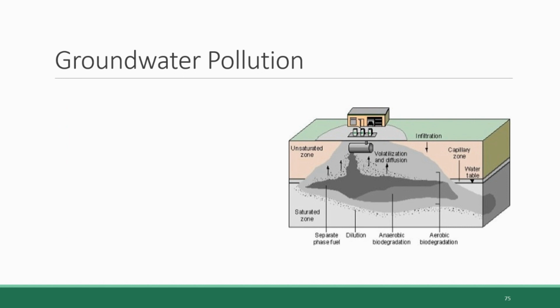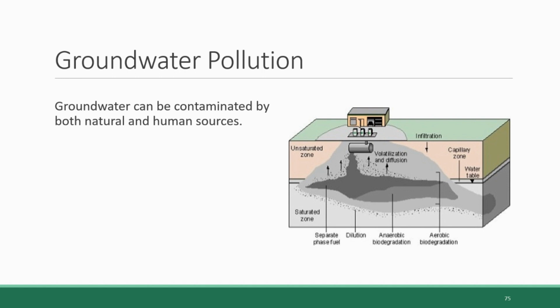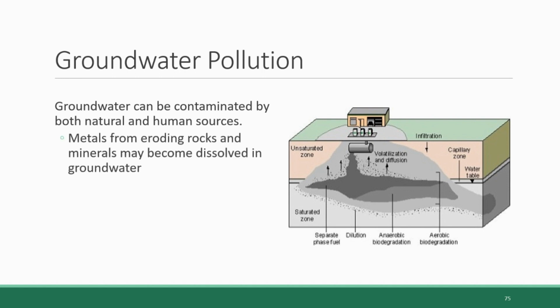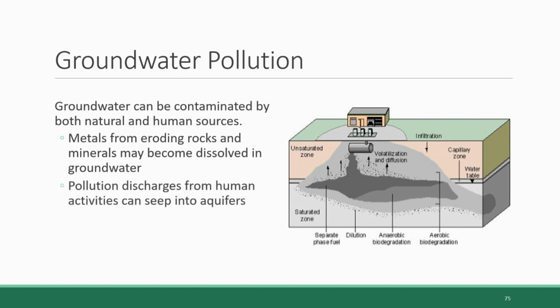A final note before we move on from this section, we've been focusing heavily on water pollution as it occurs in surface water, like lakes, rivers, oceans, but groundwater pollution is also a problem. Groundwater can accrue contamination from both natural sources and human sources. A natural source of groundwater contamination is the erosion of rocks and minerals, which come into contact with that water in that underground environment. And of course, pollution discharges from human activities can infiltrate the ground and seep their way into aquifers as well.